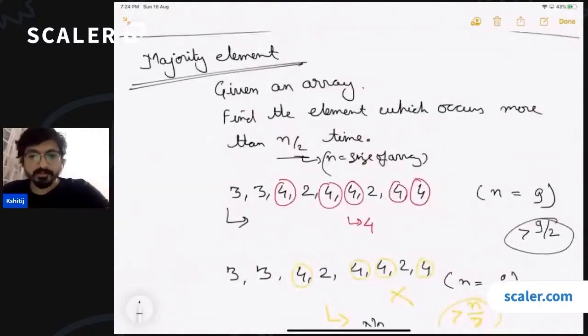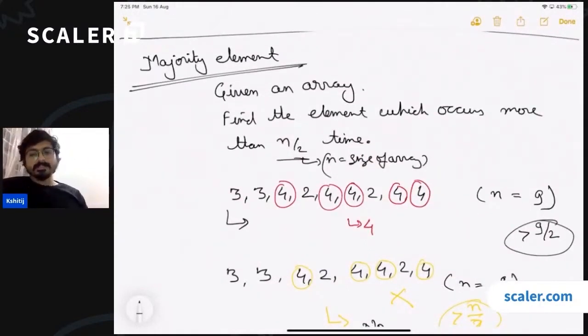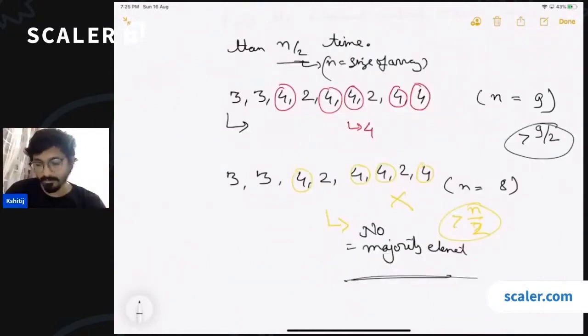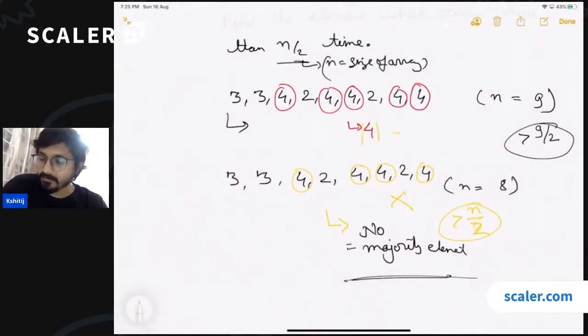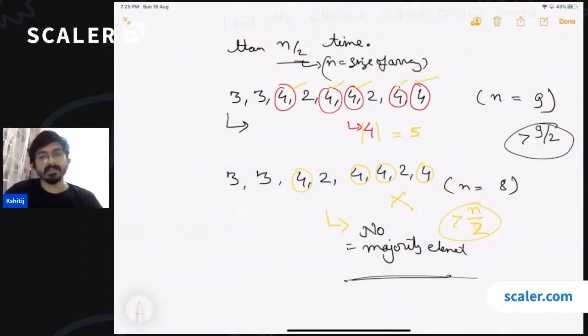What would be a brute force way to solve this problem? What if 2 elements are majority elements in the same array? Guys, that is a very, very interesting thing that Satyam has asked. Can there be 2 majority elements inside a single array? Satyam, think about it. Can there be 2 elements which are occurring more than n by 2 times? No, right? We have to count the number of times this element is occurring. We don't have to return the element which is greater than n by 2. We have to count the number which is occurring more than n by 2 times.